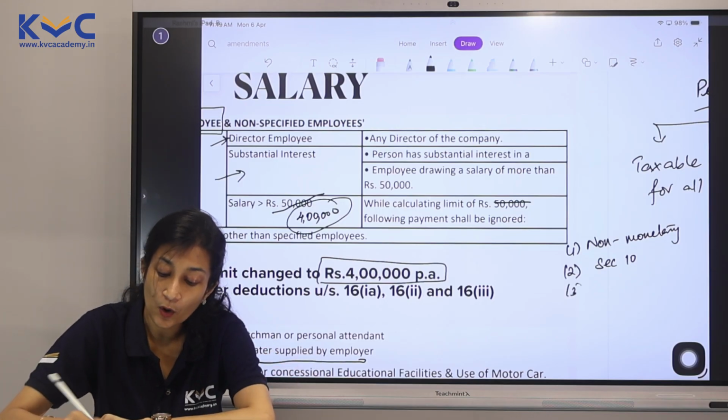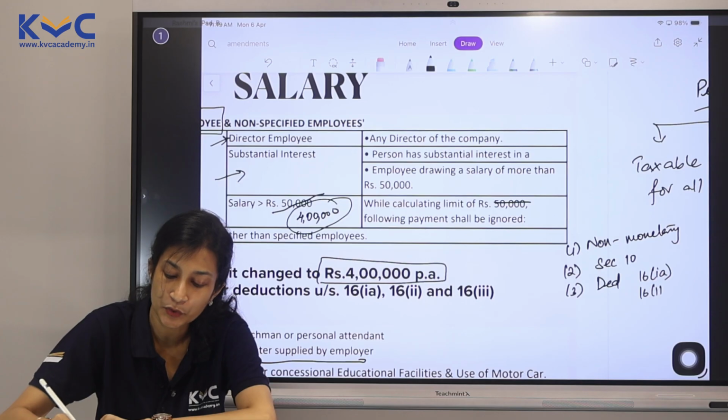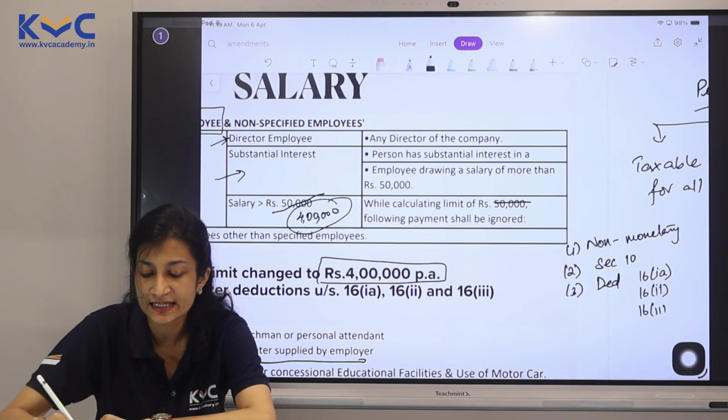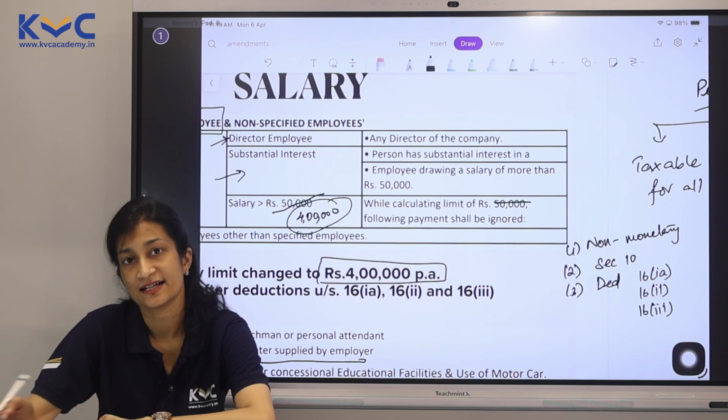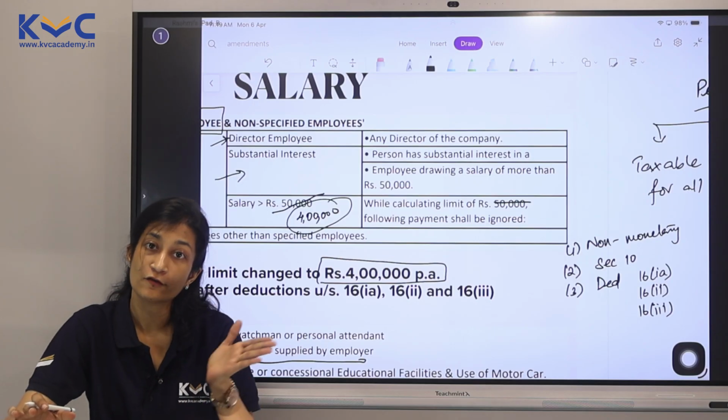And third, we also give them deductions. Which deductions? Standard deduction 16(1)(a), 16(2) entertainment allowance for your government employees, 16(3) professional tax. Yes, all of these deductions are also given to calculate this 4 lakhs.